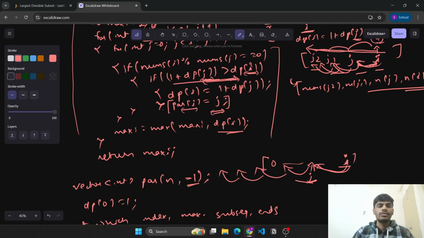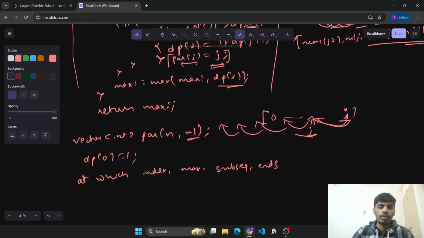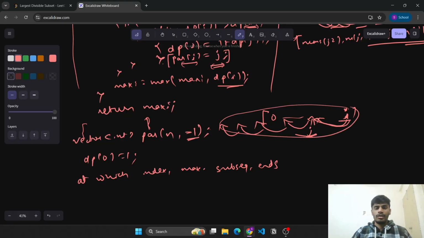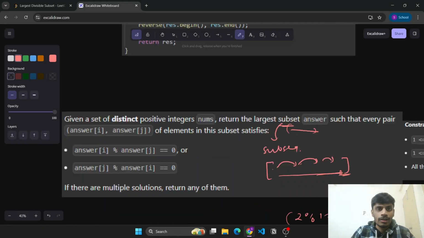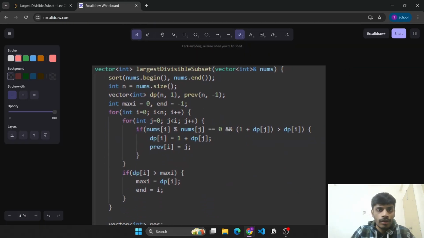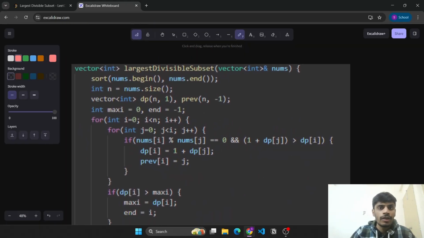Using this, we'll be simply able to solve the problem, and then after that we'll write the code for constructing this subset. So let's see the overall code, and I hope then you will be able to get it. So initially we are sorting the nums, so that instead of a subset we can simply find the subsequence in the array.